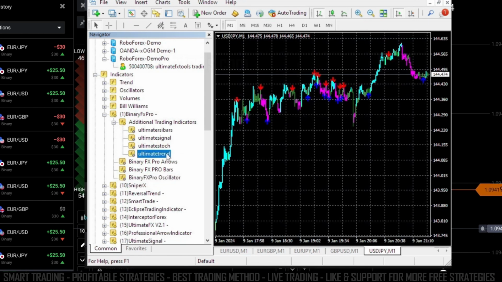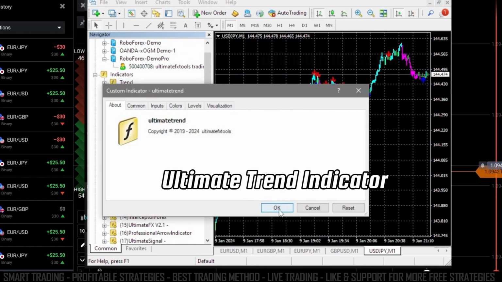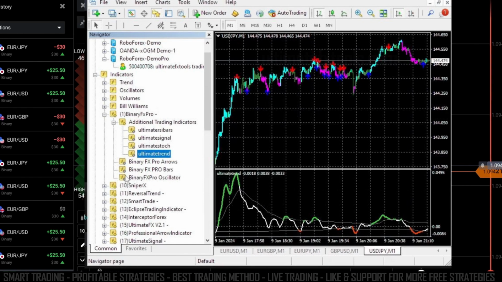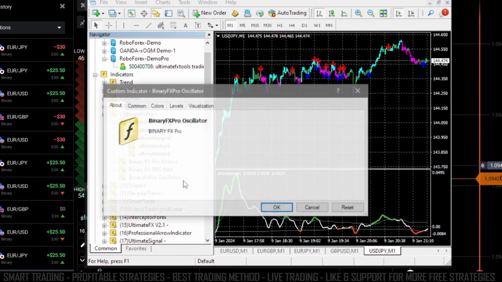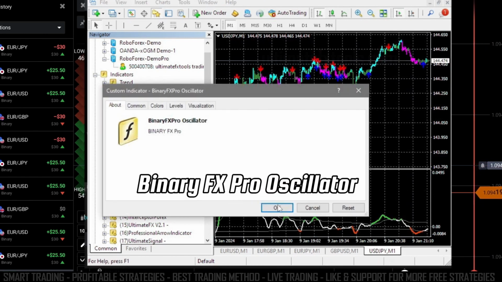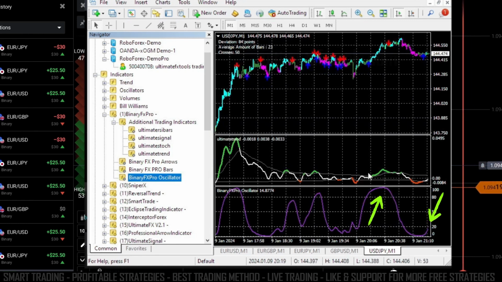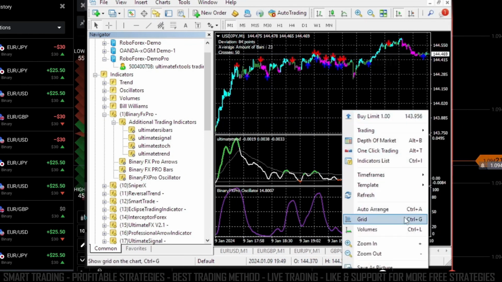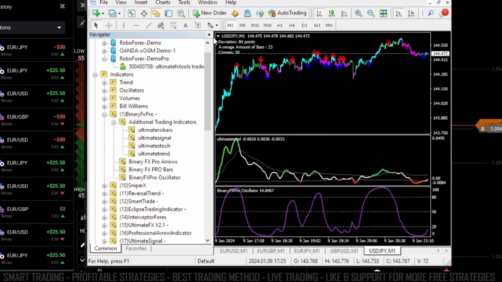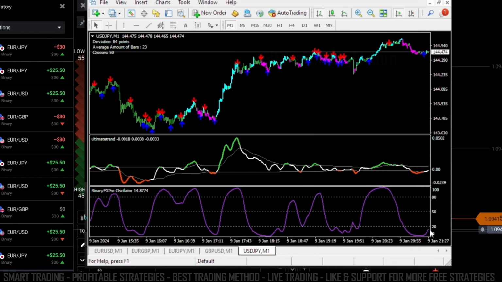Then let's go to the additional indicators, which come free if you have acquired this indicator. Let's attach the Ultimate Trend indicator. This strengthens our strategy by showing red lines and green lines based on trend strength. And lastly, our Binary FX Pro oscillator, which will guide us to possible trends. This will filter out market noise that would otherwise dominate our daily trading. We can now see our trends and patterns through our Metatrader 4 platform. Let us now trade with this trading method.